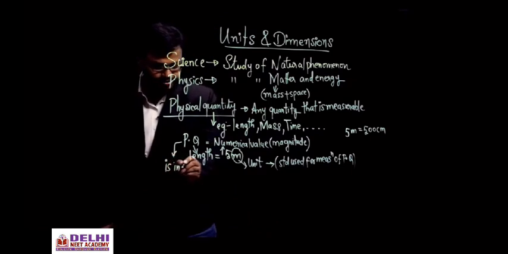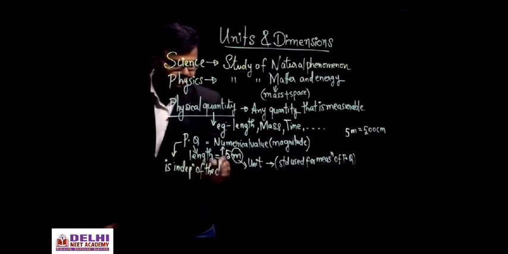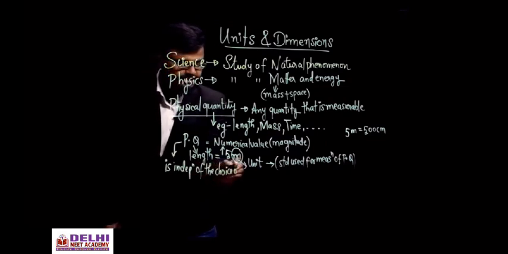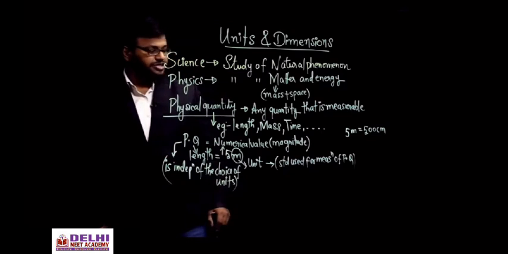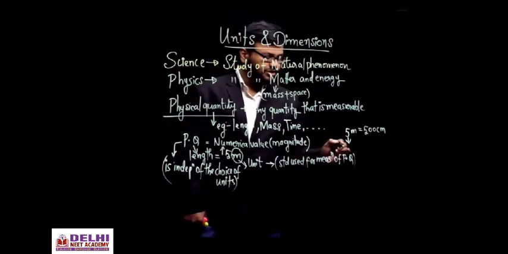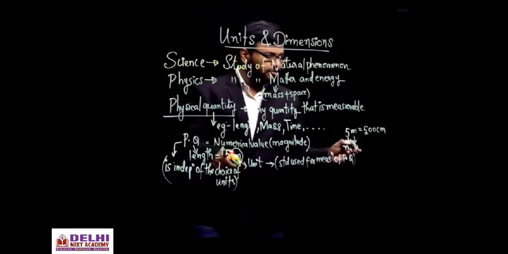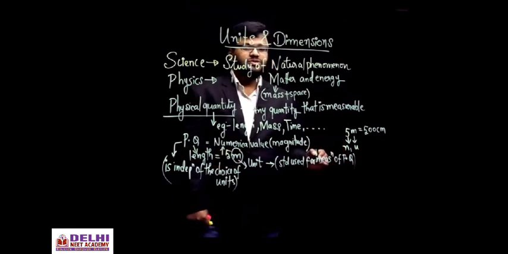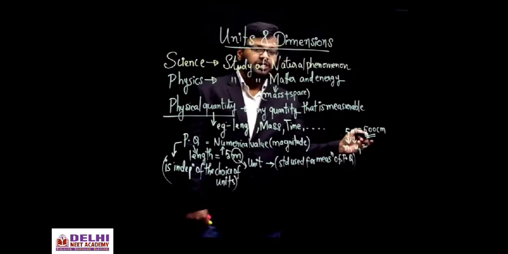So the physical quantity is independent of the choice of units you prefer, whether it is meters or centimeters, or you can also express the same result in kilometers. The physical quantity doesn't change. Here the numerical value in this system we can call n1, and meter is the unit, which I'll call u1. That is equal to 500, the numerical value in some other system, where we are using centimeter.